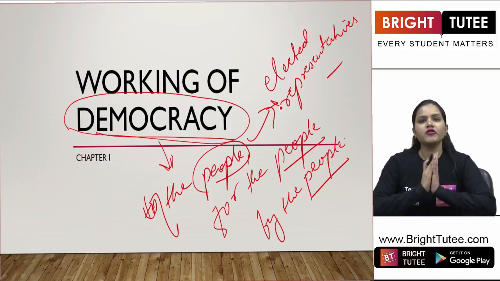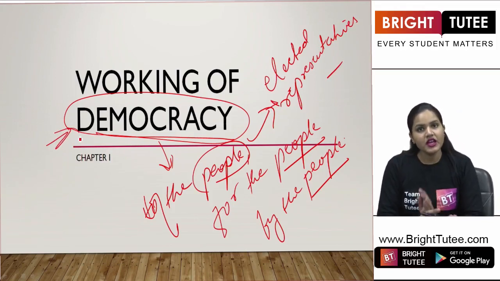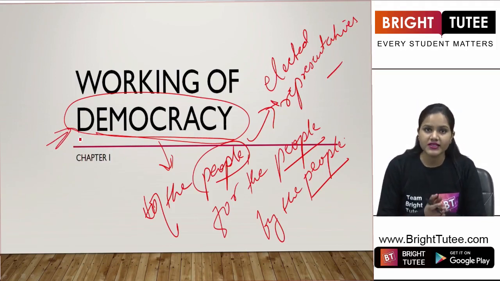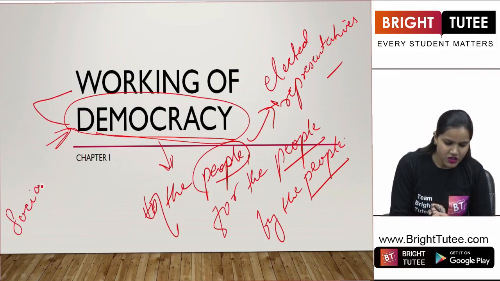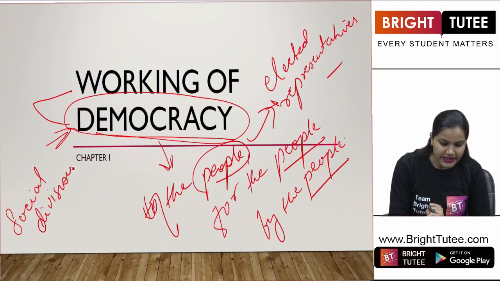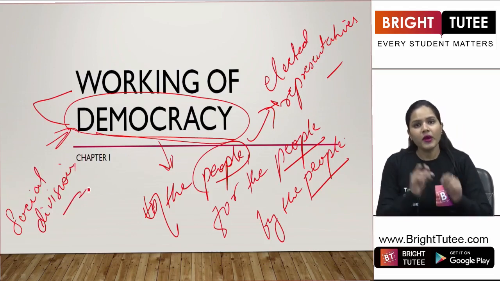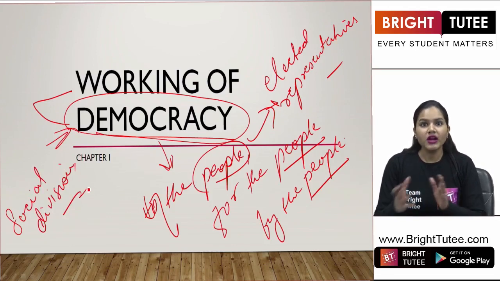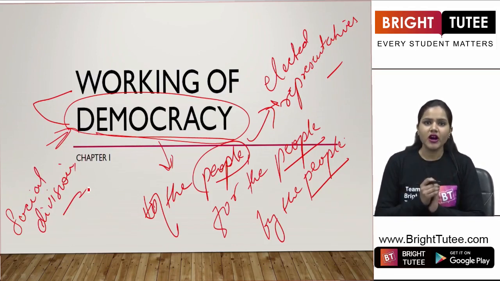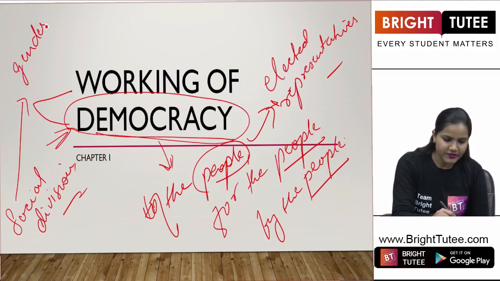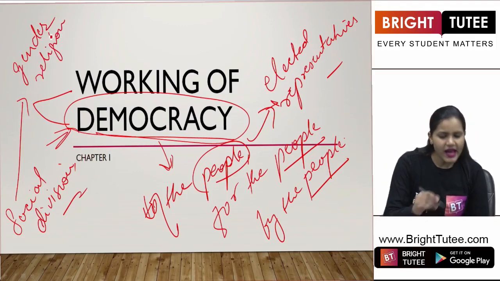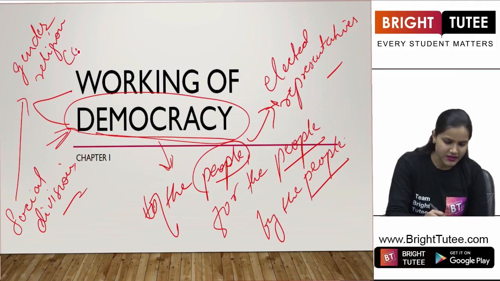So you're already aware of this term, democracy. You have also learnt about the features of democracy, and why democracy is necessary. Here in this chapter, we are going to talk about the social division that exists in our society, students. When I'm talking about social division, what are we saying here? Here we are talking about division that can be on the basis of gender, on the basis of religion, and on the basis of caste.